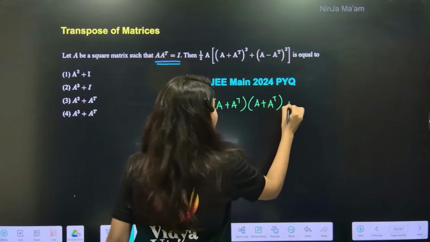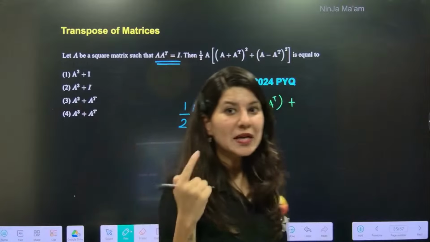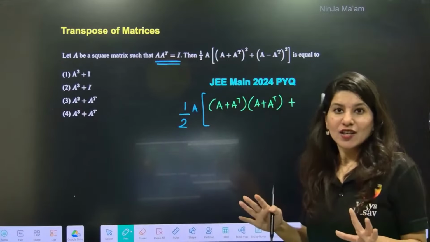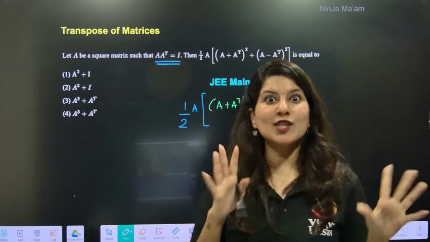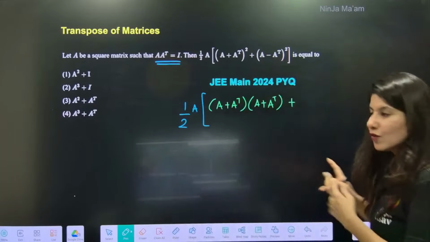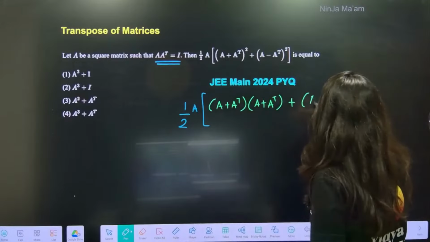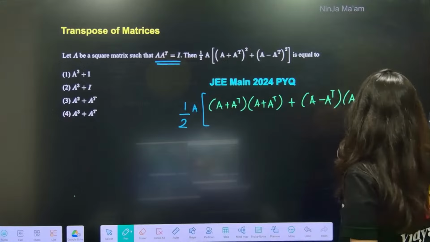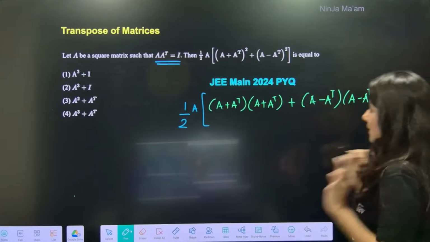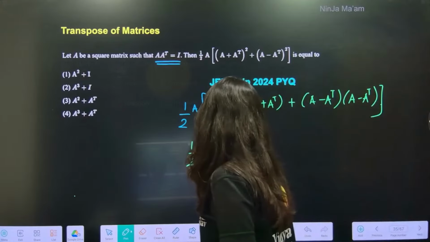And what I'll be doing is, I'll be writing this as (A plus A transpose) and (A plus A transpose). Please do not become a stuntman and just apply the properties of normal mathematics, (A plus B) whole square, in this. Okay, so this is how it is. And this is (A minus A transpose) and (A minus A transpose). Step by step.